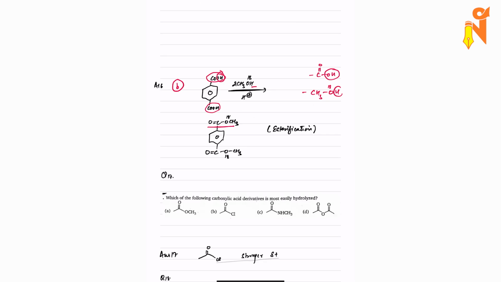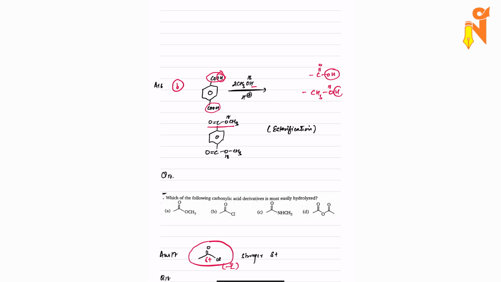Now come to question number 17. Which of the following carboxylic acid derivatives is most easily hydrolyzed? Which means you should have the stronger delta positive charge and an easier leaving group. So among all the options, this is the one which has the strongest delta positive due to -I of Cl. Also, Cl is the best leaving group among all the given compounds. Hence, the answer would be B.